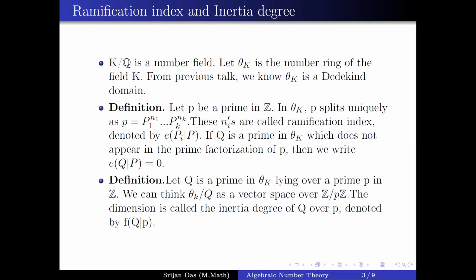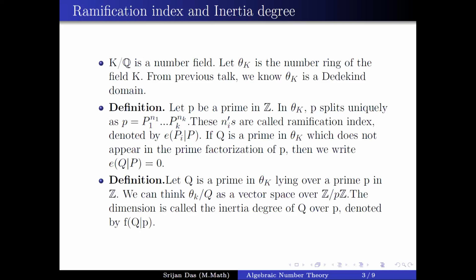Now let's say you have picked a prime p in Z, and I know that there will be some factorization of p in the new ring. Let's say q is another prime in O_K which actually lies over p. Then of course you have a natural vector space structure over Z mod pZ, namely O_K mod q. So it is basically a Z mod pZ vector space.